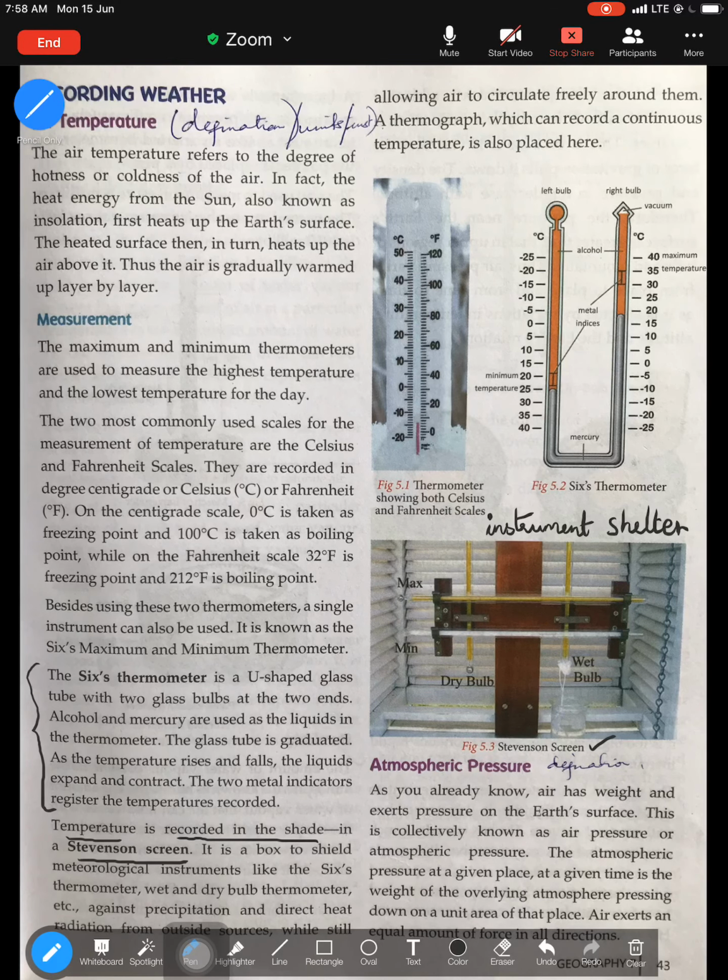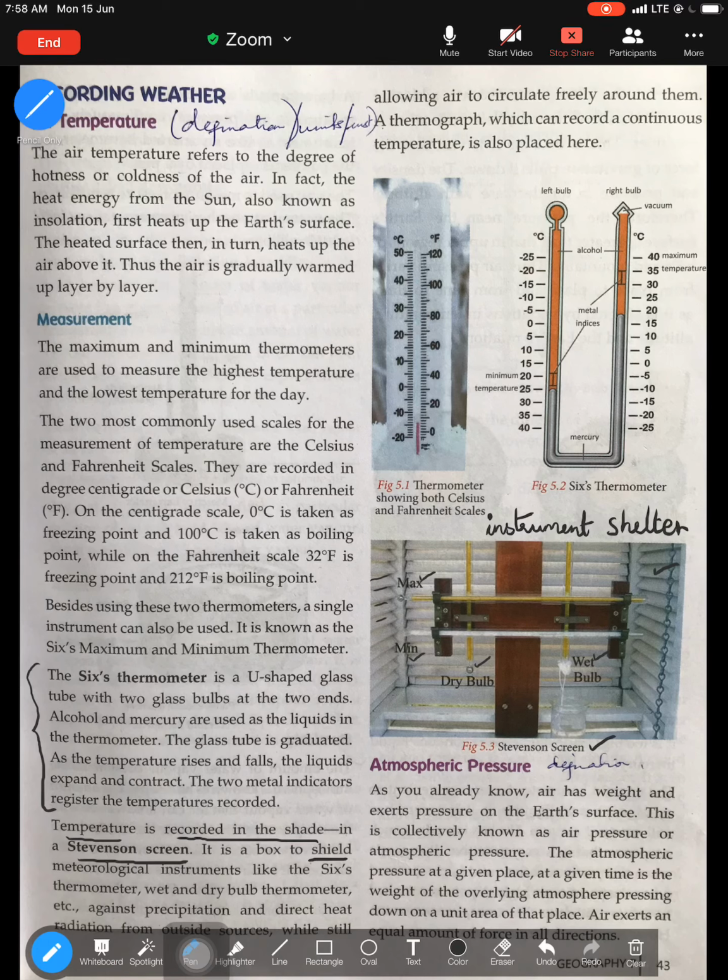Like this is your picture of the inside of the Stevenson screen. It's white in color. They have slats at the side for free entry of air, and inside you will see instruments like maximum, minimum thermometer kept. They even have instruments to measure humidity like dry and wet bulb hygrometer. So various instruments are kept inside the Stevenson screen. So it is a box to shield.